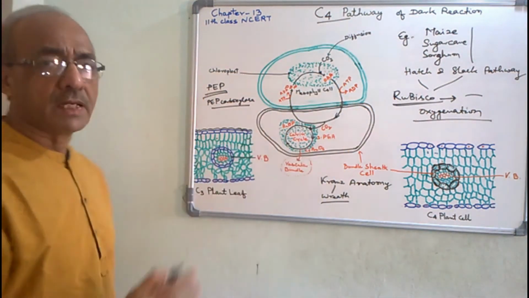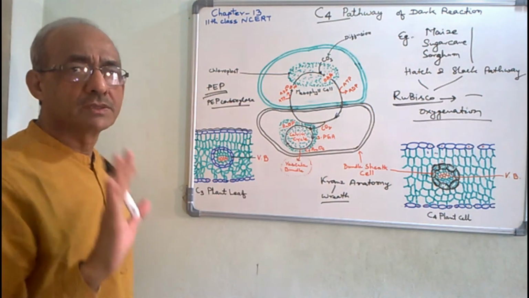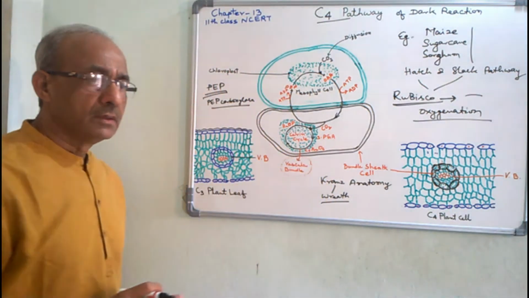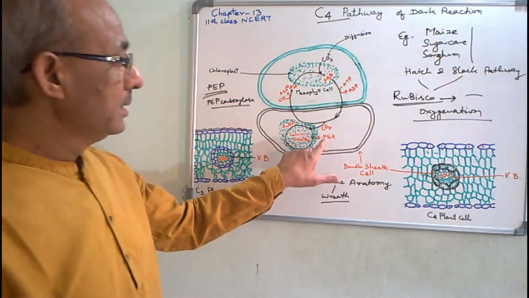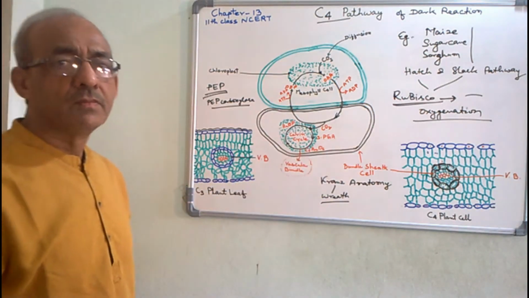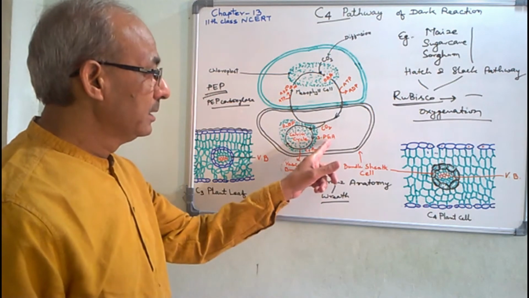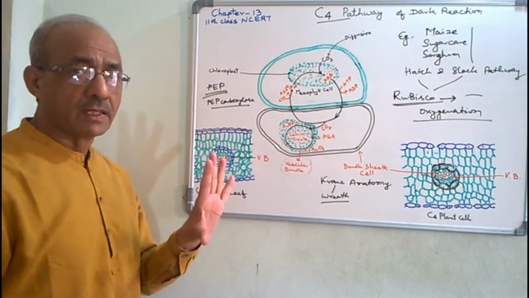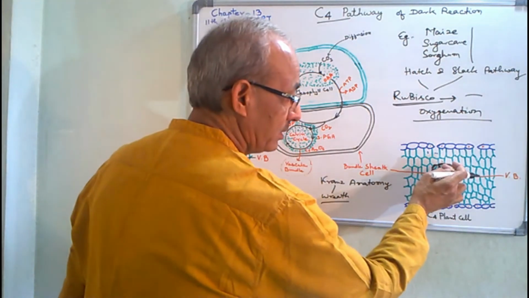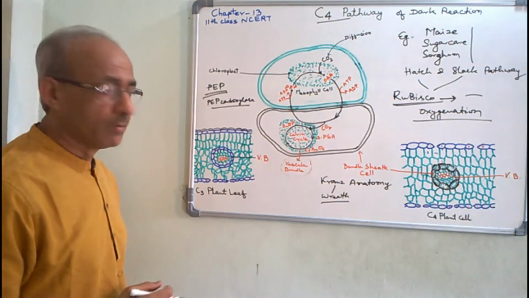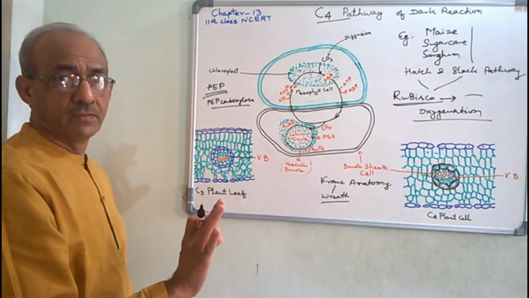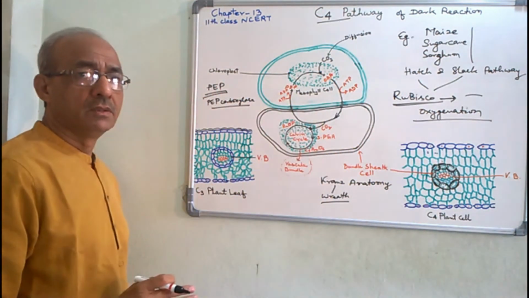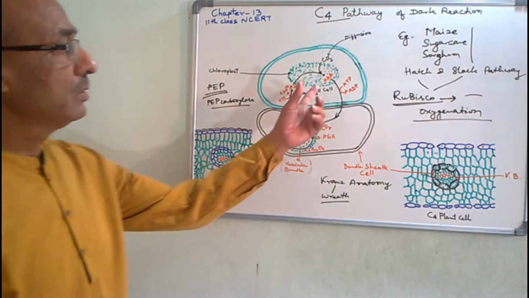But in the case of Calvin cycle, the first compound is a 3 carbon compound, that is 3-phosphoglyceric acid or glycerate. That is the first product of Calvin cycle. Here Calvin cycle will occur in bundle sheath cell, not in mesophyll cells. In mesophyll cell, the first product is a 4 carbon compound, oxaloacetic acid.